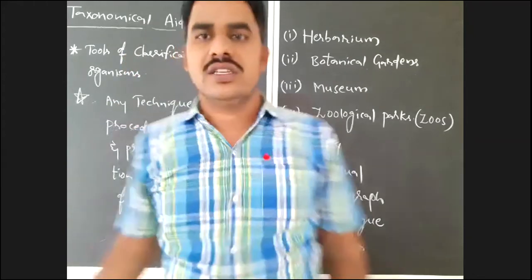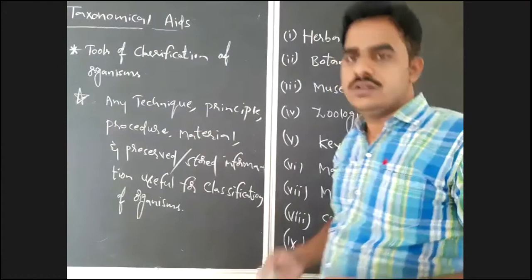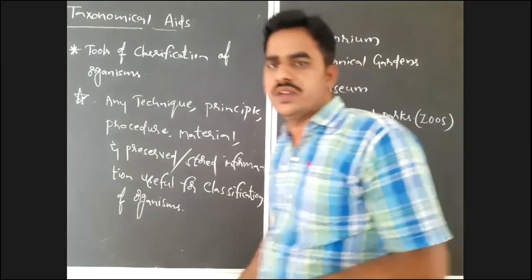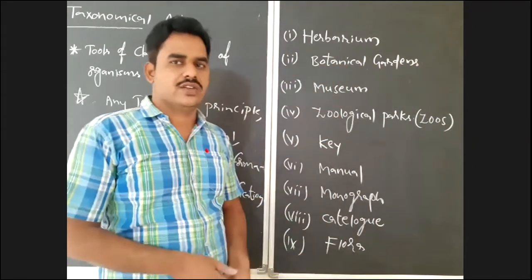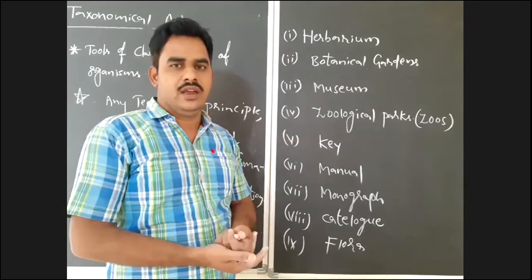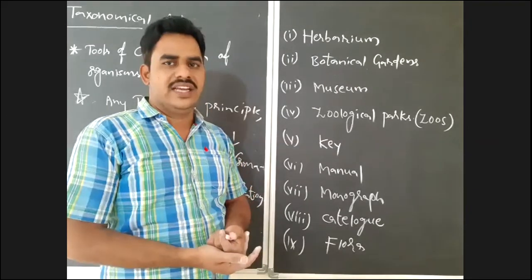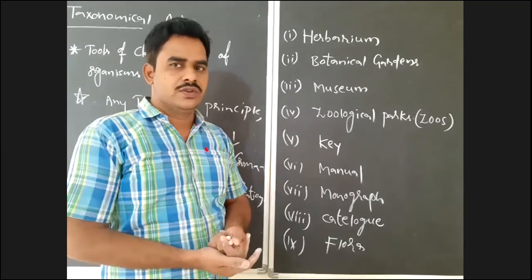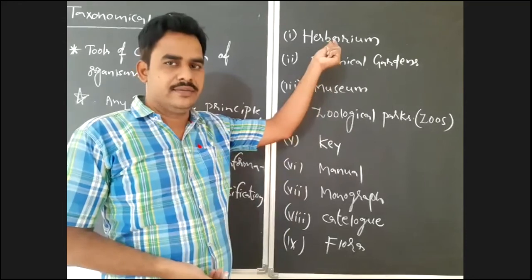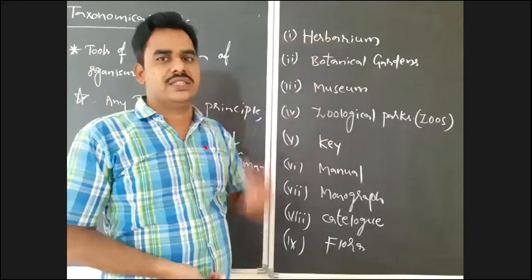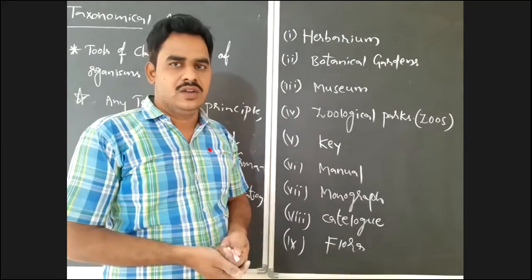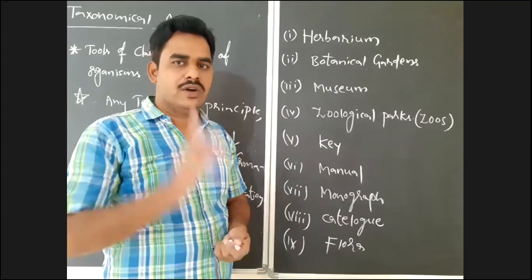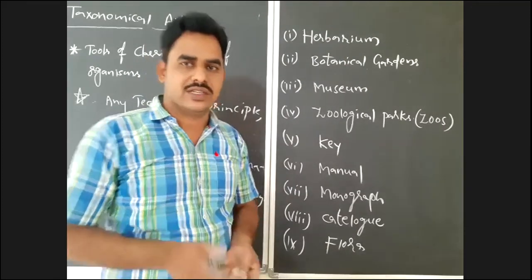Okay, now we will discuss this. In this class, I will just brief about this. In the next class, we will discuss the detailed information of all of this. First, we will see herbarium. Herbarium is a storehouse of plant materials or plant specimens. So herbarium provides information mainly for the classification of plants, not for animals. Herbarium is a taxonomical aid useful for the classification of only plants, not animals. That you should notice here.